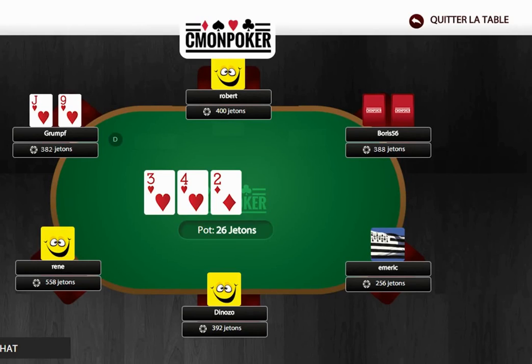Boris checks, and if you want to make a continuation bet, then this would mean that we want to go again. So we had the initiative after the flop, so we have the power. Boris 56 is content to pay up. He's tried to attack us, and now we're on the defensive. So we can continue being aggressive on the flop if he checks. And that's the continuation bet. Now we're going to look at 2 more examples.